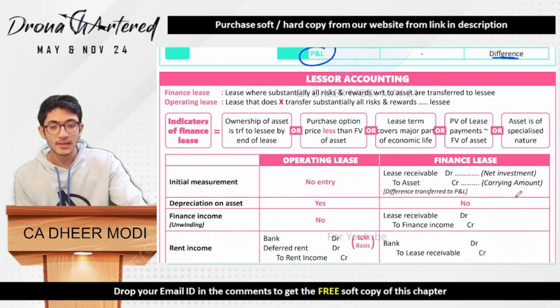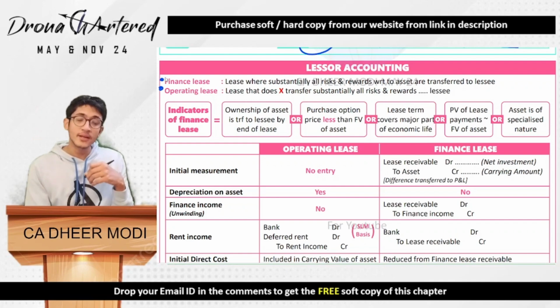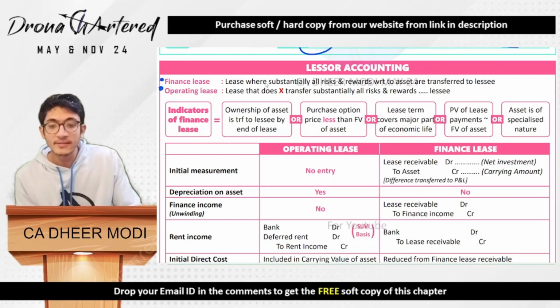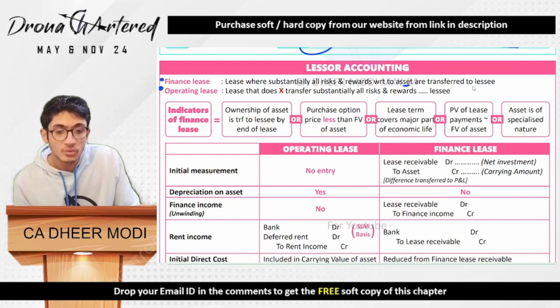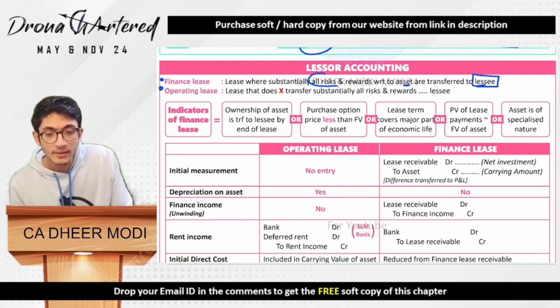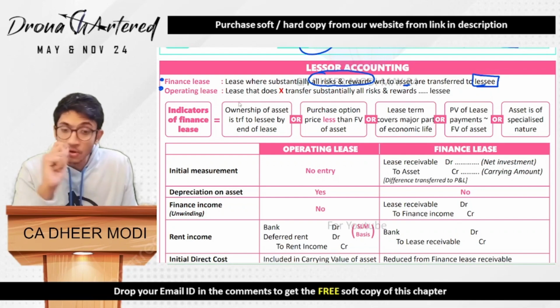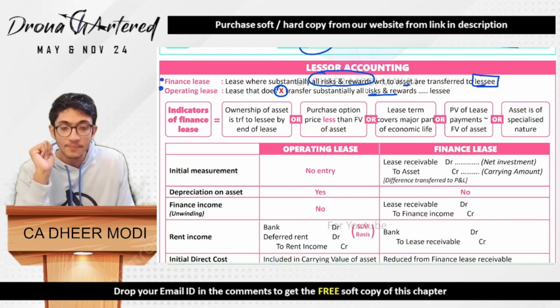Next is your lessor accounting. Lessor accounting basically has to check two parts, whether it is a finance lease or an operating lease. So what is a finance lease? It is a lease where substantially all risk and rewards with respect to the asset are transferred to the lessee. That means where all risk and rewards are transferred. And what is an operating lease? It is a lease which does not transfer substantially all risk and rewards to the lessee.